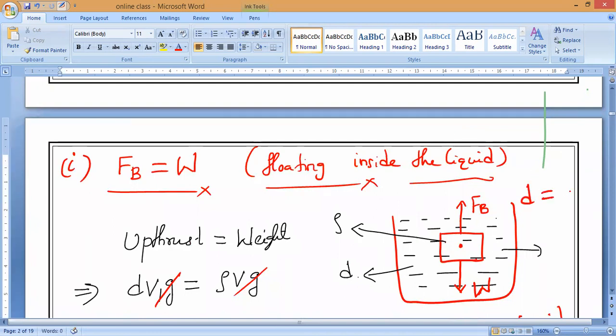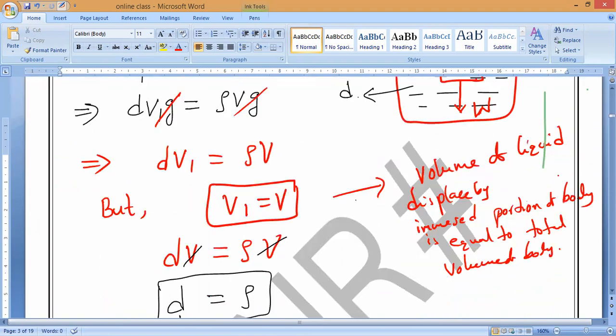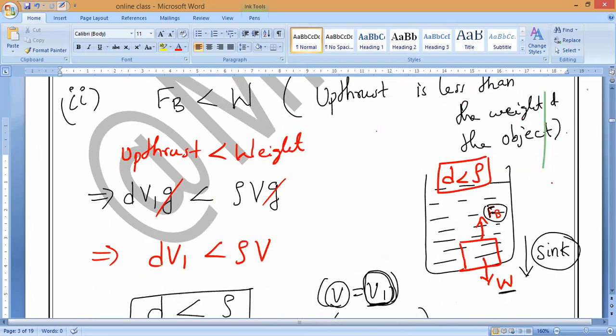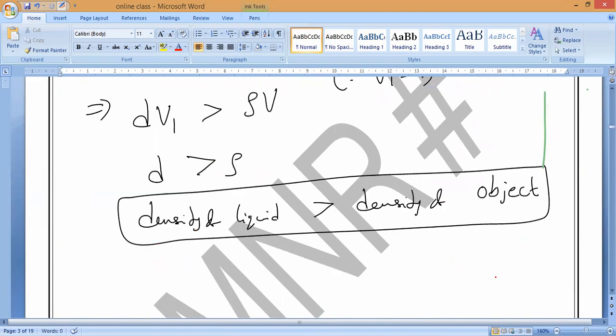If the density of the object is equal to the density of the liquid, then the object will float in the liquid. If the density of the object is greater than the density of the liquid, then the object will sink. If the density of the liquid is greater than the density of the object, then the object will float on the surface of the liquid. These are three separate cases, and all of these we call the principle of flotation.